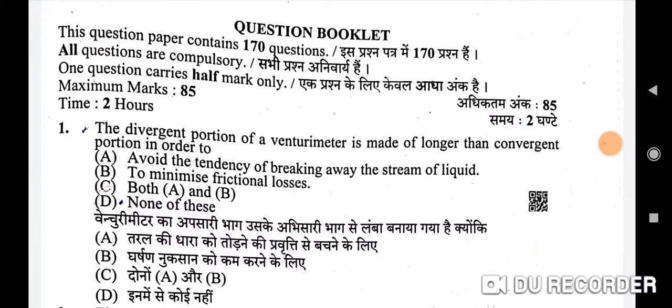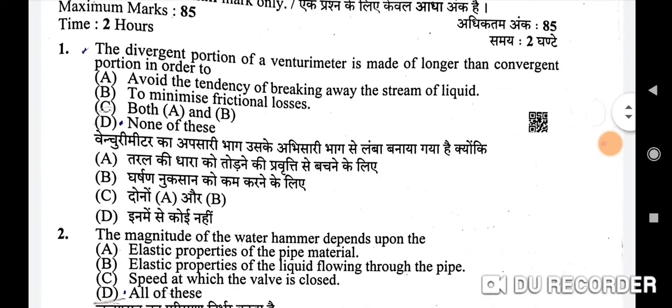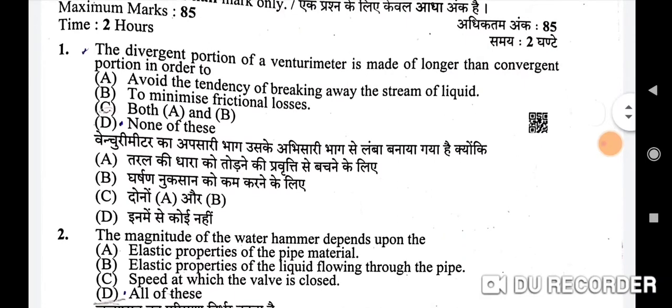So let's start. Our first question is, the divergent portion of a venturimeter is made longer than the convergent portion in order to. The correct option is both A and B, that is, avoid the tendency of breaking away of the stream of liquid and minimize frictional losses.